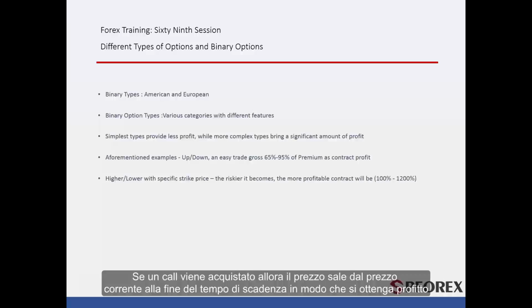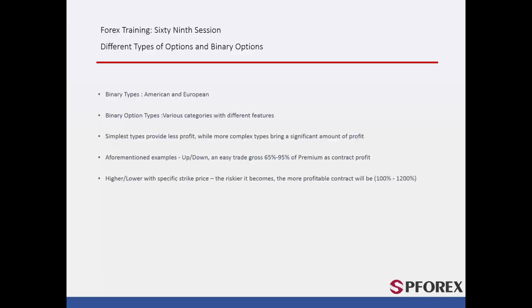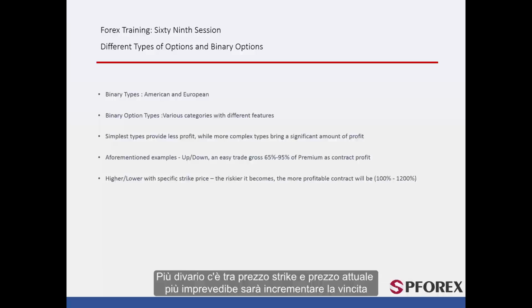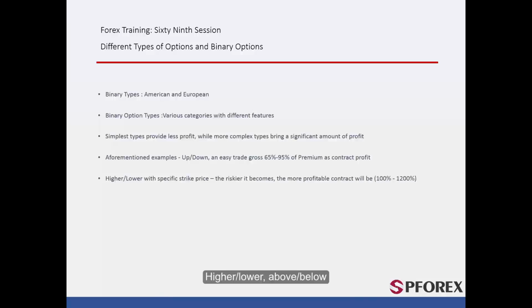If a call is purchased, then the price must go up from the current price at the end of the expiration time, so that profit is attained. The payout on this type is between 40% and 90%. More gap between strike price and current price plus unpredictability. Higher or lower, above and below.